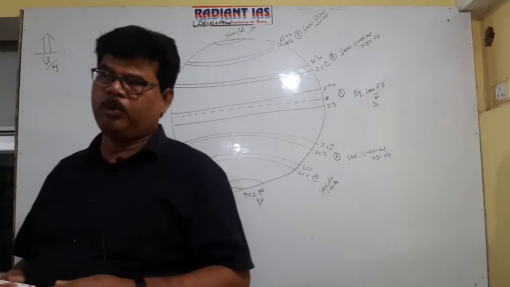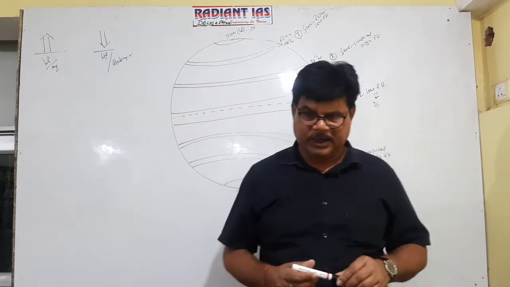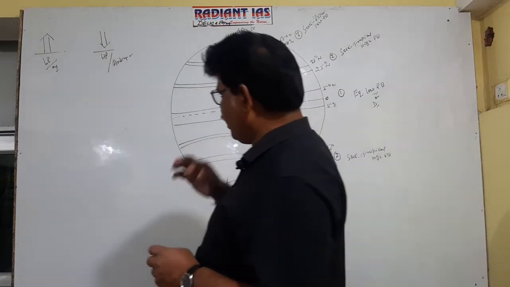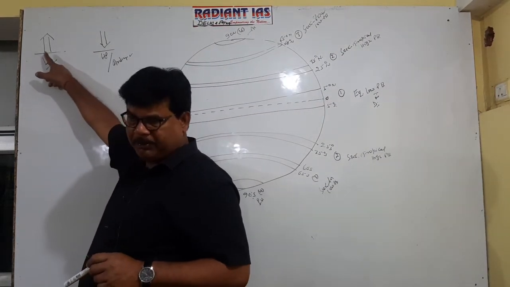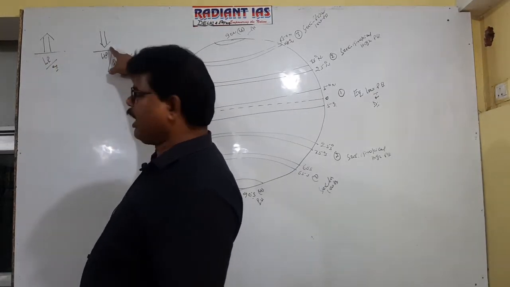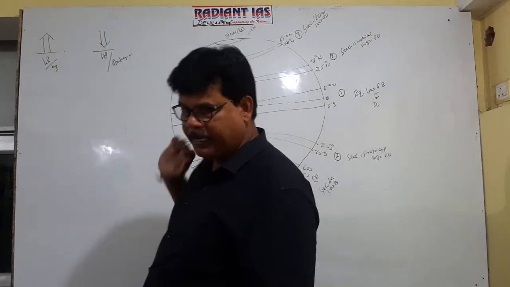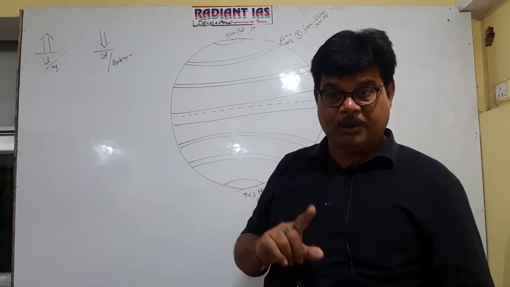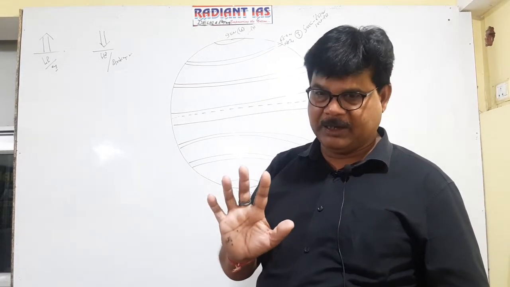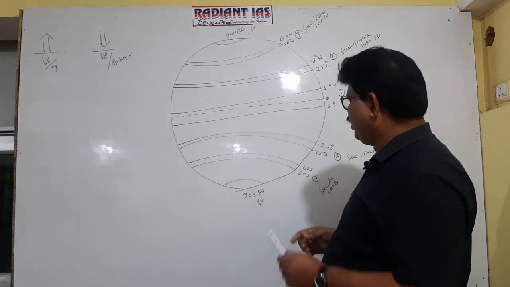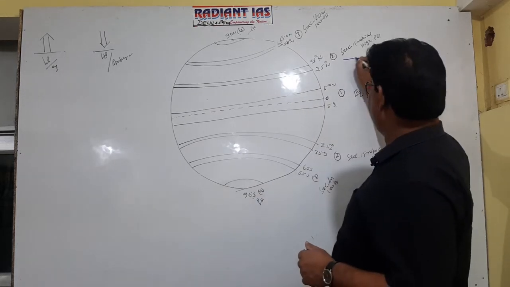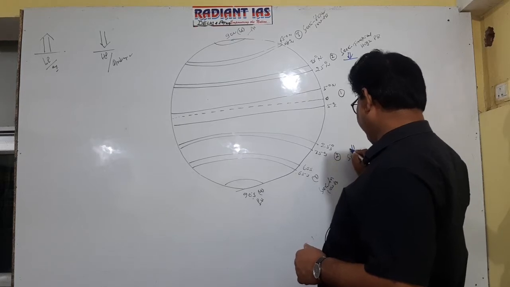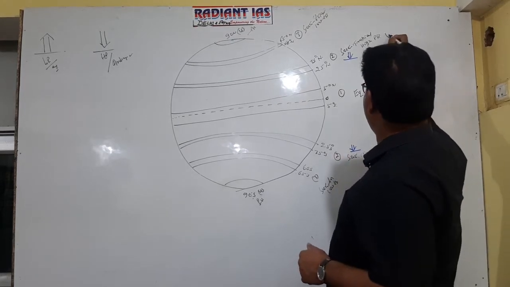High pressure and low pressure exist in alternative way. It is clear now? Actually, you see one important point, that low pressure is always characterized by upliftment of the air, and high pressure is characterized by downward descent of the air. So wherever high pressure belt exists, cyclone formation is never possible because anticyclonic condition prevails there. In this zone there is a descending tendency of the wind, and hence cyclone formation is ruled out.